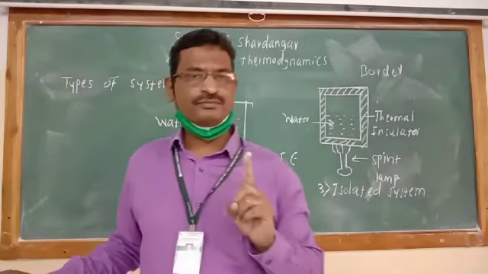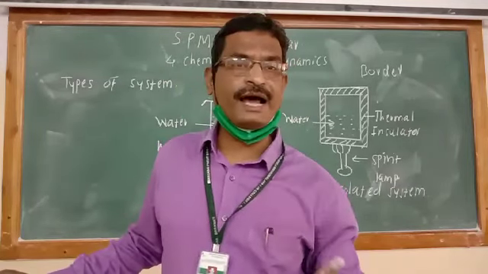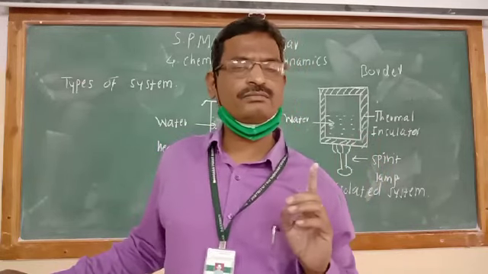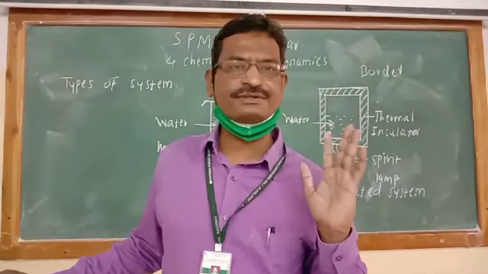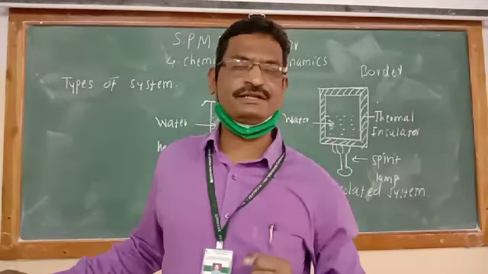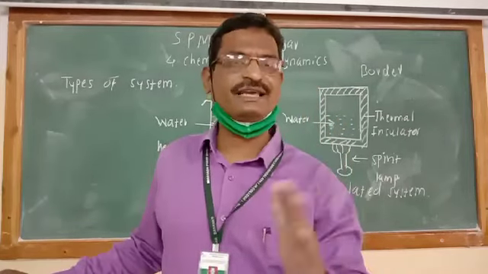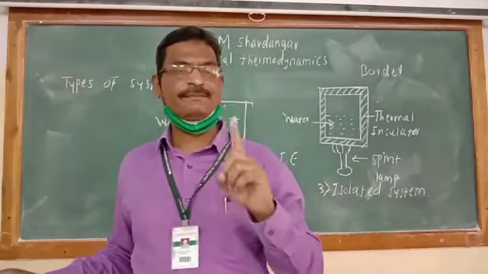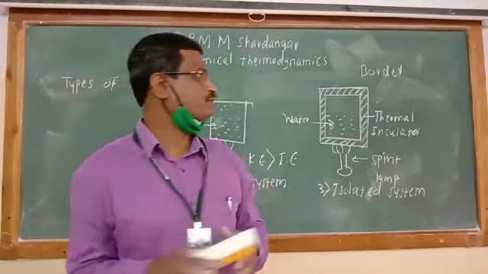We have studied all living animals, all living plants are nothing but which type of system? Open system. All living organisms are open systems. Now let us see domestic examples. Domestic examples of open system, closed system and isolated system.